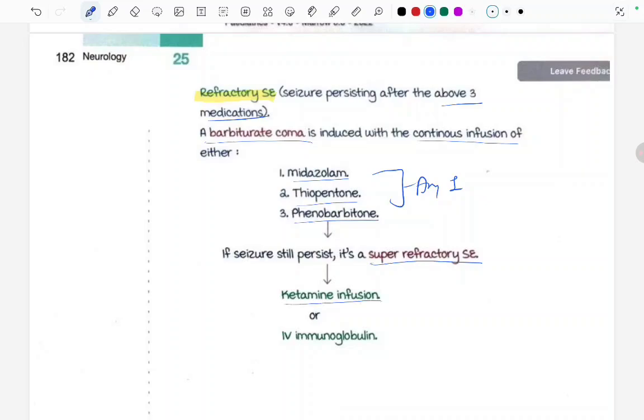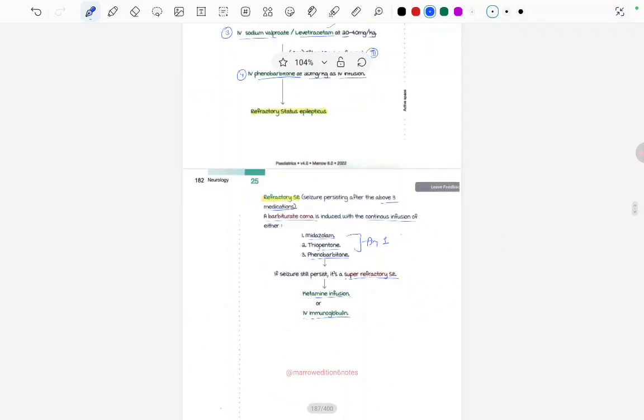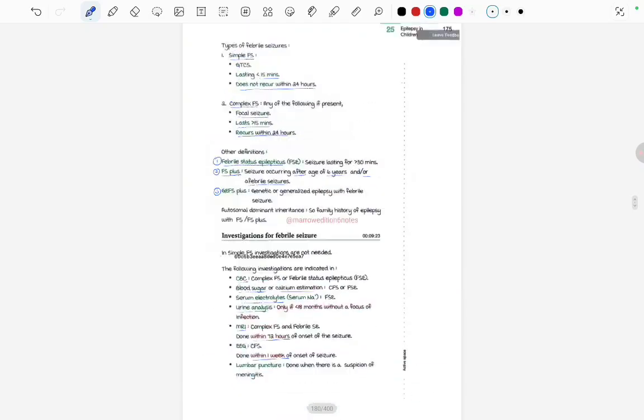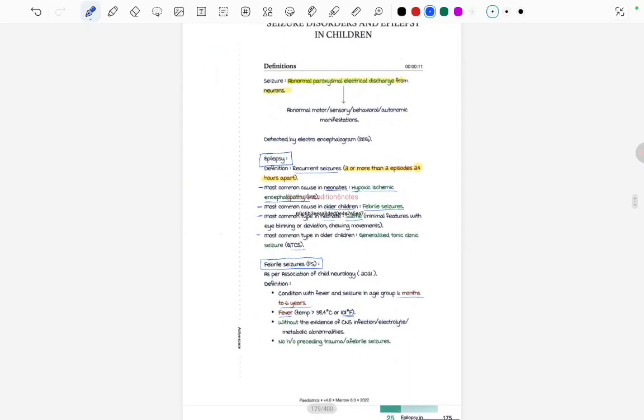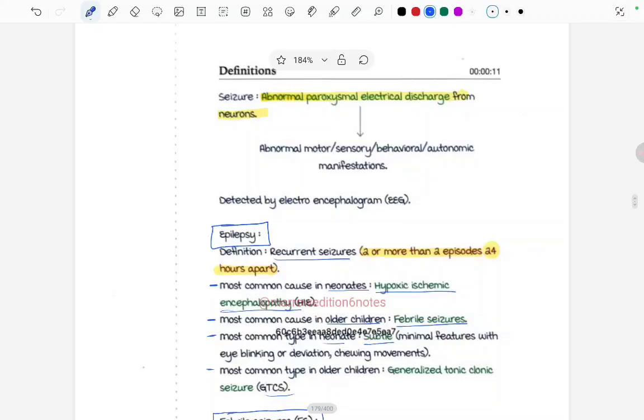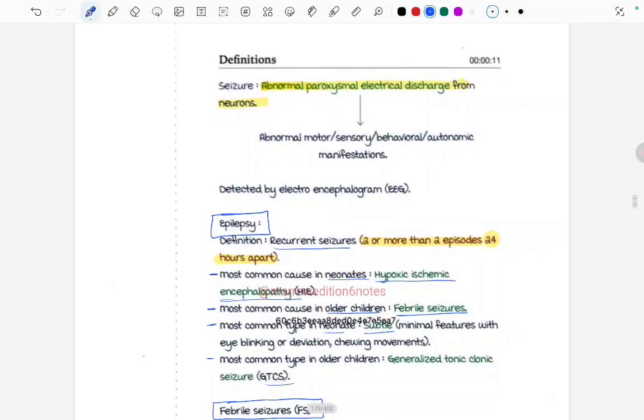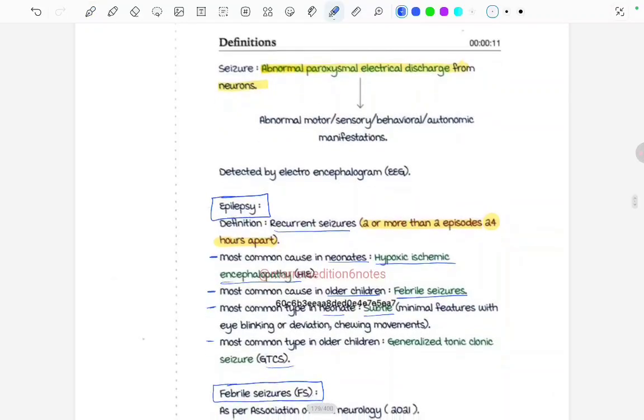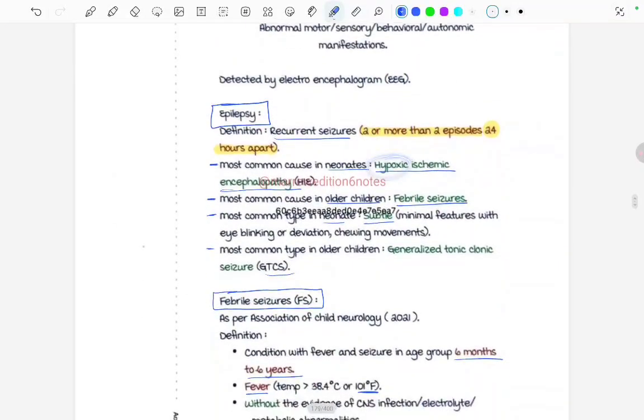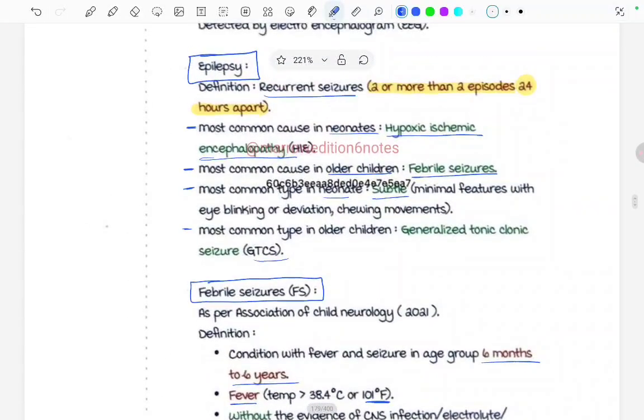Fine. So this was all about this chapter, seizure disorder and epilepsy in children. Let's revise, in the fastest manner possible, what we read in this whole video. Firstly, we defined the seizure. It was abnormal paroxysmal electrical discharge from the neurons, and it is detected by the EEG. Epilepsy is defined as recurrent seizures, two or more episodes, 24 hours apart. Most common cause in neonates is HIE. Most common cause in older children is febrile seizure. Most common type in neonates is subtle. Most common type in older children is GTCS.